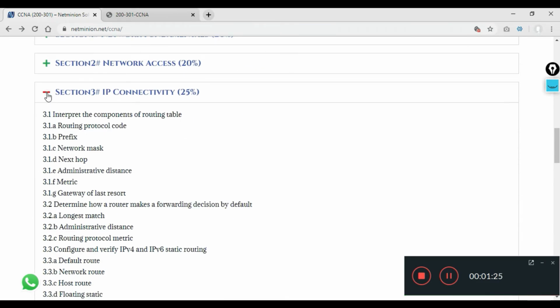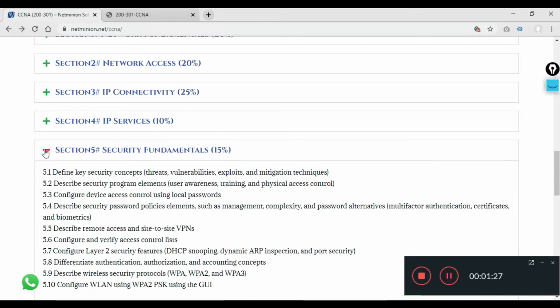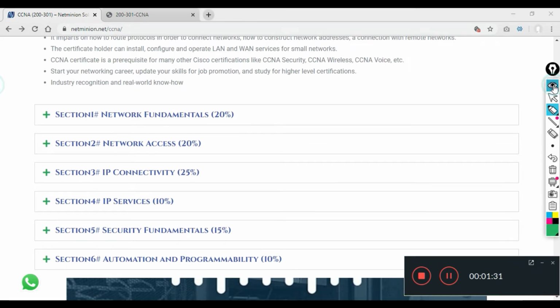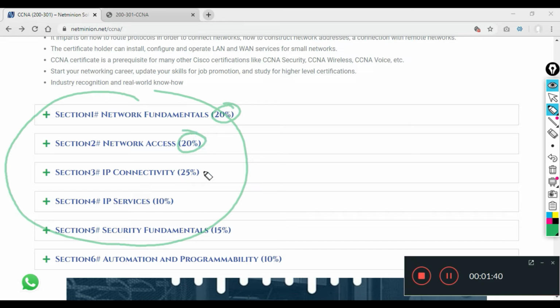Apart from it, if you scroll down on my website, you can see that we have this CCNA examination divided into 6 parts. Correct. So these are our 6 parts, and each part carries some marking. You can see that some weightage is added over there.